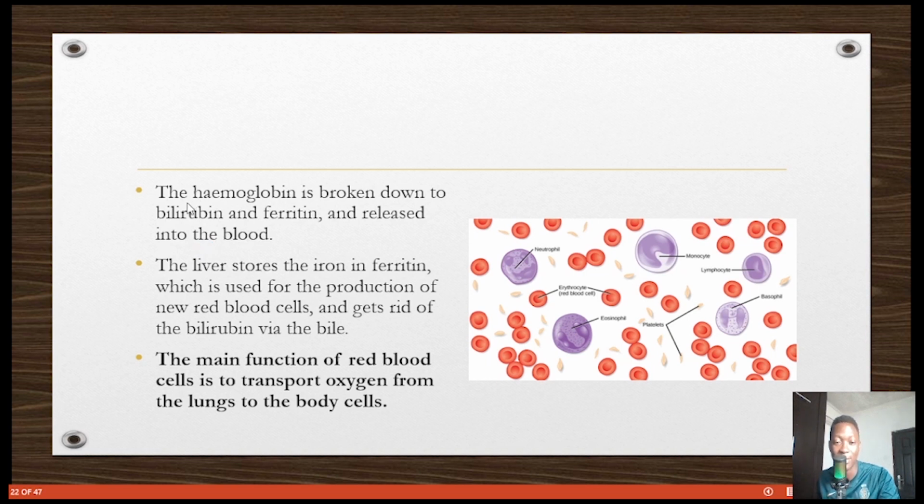So the hemoglobin is what is contained in the red blood cells, and the main function of the red blood cell is to transport oxygen from the lungs to the body cells. As we said, oxygen comes from the external environment. You breathe the oxygen in, as I just did now. It enters your lungs, and in the capillaries in your lungs, the oxygen diffuses from the alveoli into the blood.